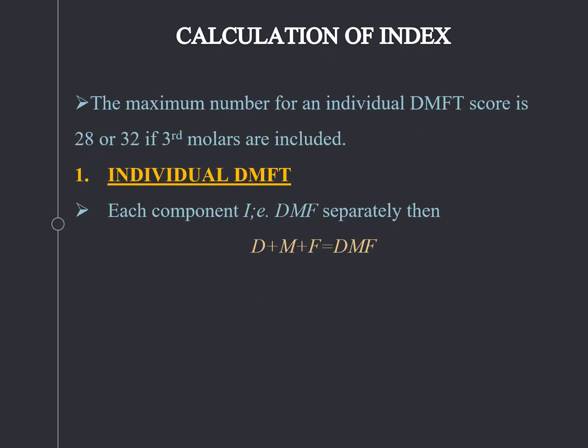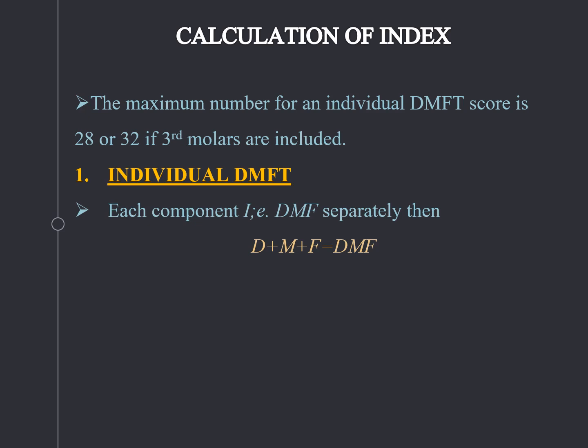How is the calculation of the index done? The maximum number of the individual DMFT index is around 28. The individual DMFT score is considered as each component, that is D plus M plus F, according to the 1938 criteria given by Klein, Palmer, Knutson and Palmer.